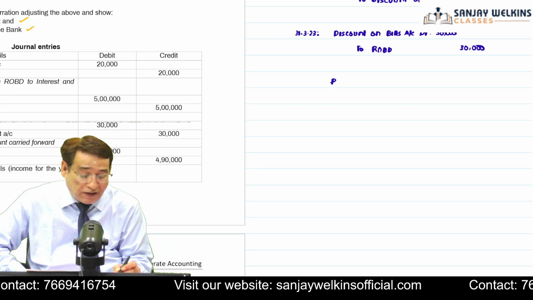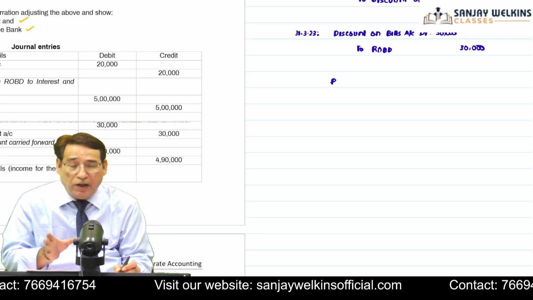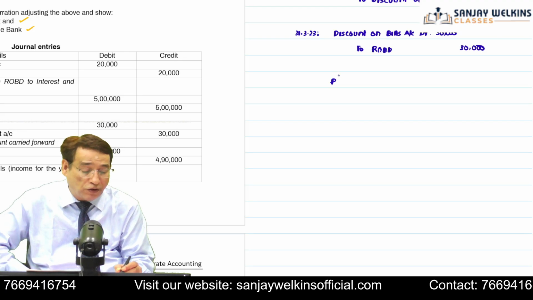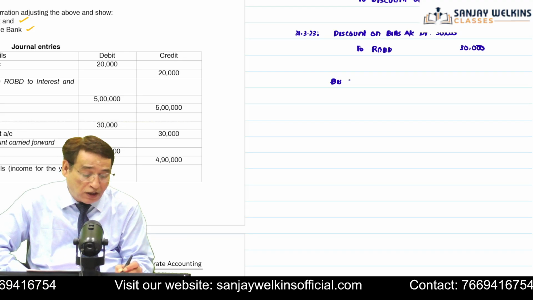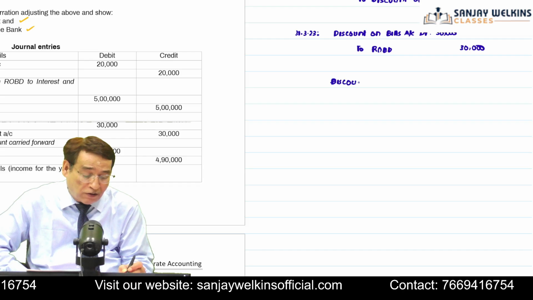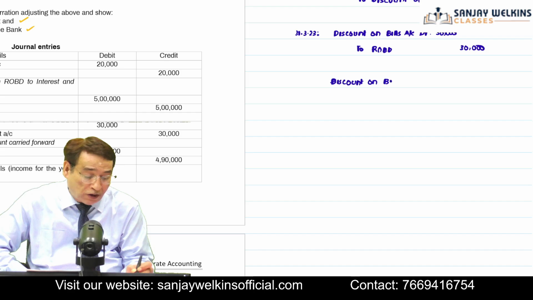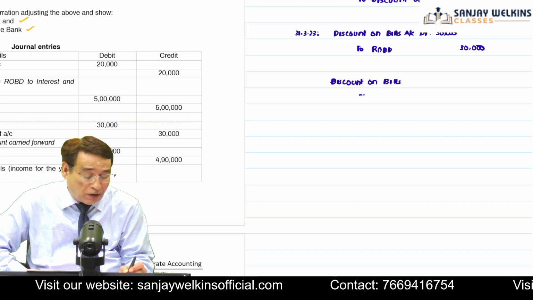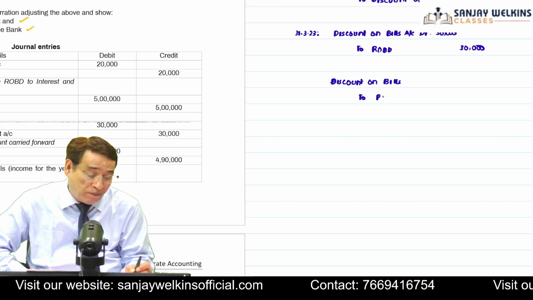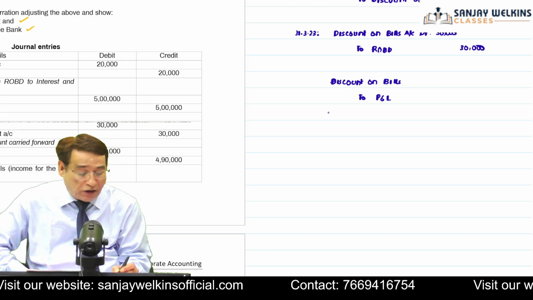Now the final entry is what amount of the discount we are going to transfer to the P&L account. So your entry will be discount on bills account. Now we are going to close this account, discount on bills account debit to P&L account. So what amount are we going to take to P&L? I have already told you.